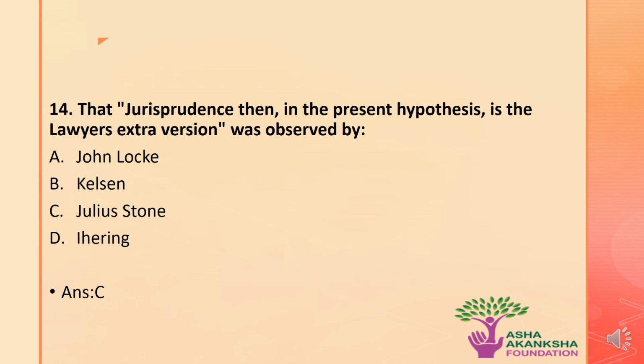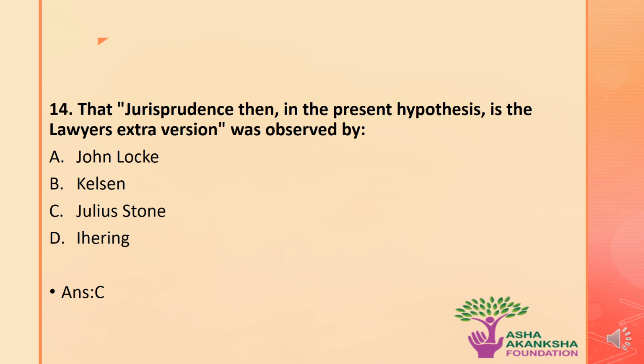Coming to the next question now. The next question states that jurisprudence, then, in the present hypothesis, is a lawyer's extraversion. This theory was observed by which of the following jurists?